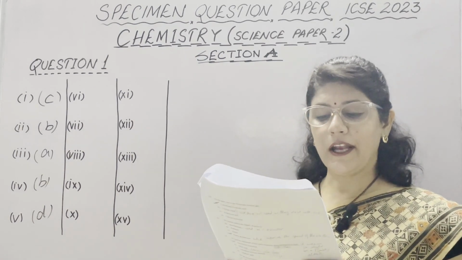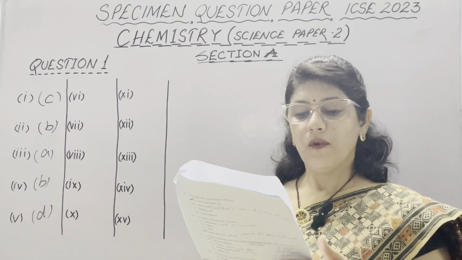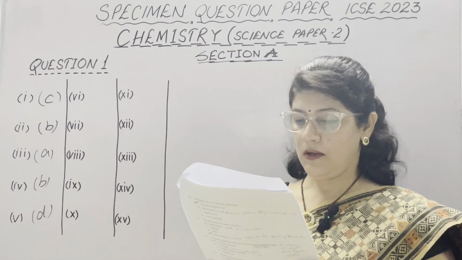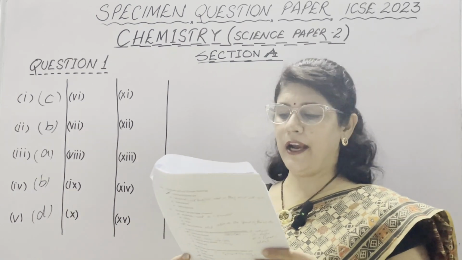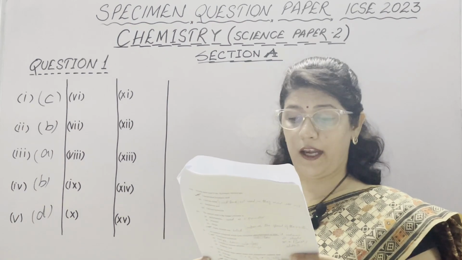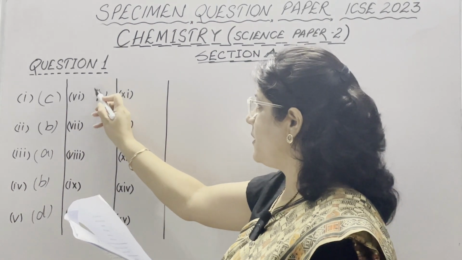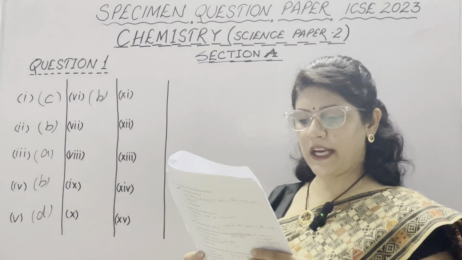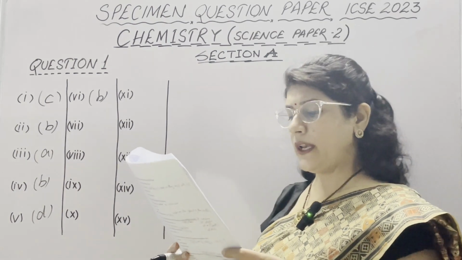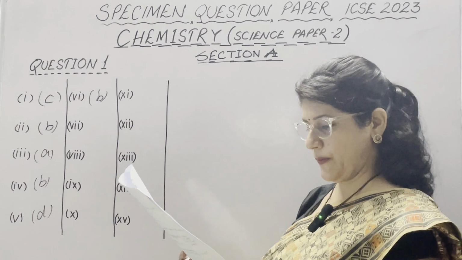In sixth part, the hydroxide which is soluble in excess of NaOH. Ferric hydroxide has a reddish brown precipitate, not correct here. Lead hydroxide forms sodium plumbite when excess of NaOH is used. So, lead hydroxide, our correct option is B. Copper hydroxide is pale blue precipitate, calcium hydroxide is white precipitate. So, only lead hydroxide is soluble in excess of NaOH.